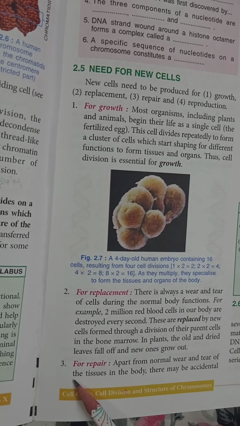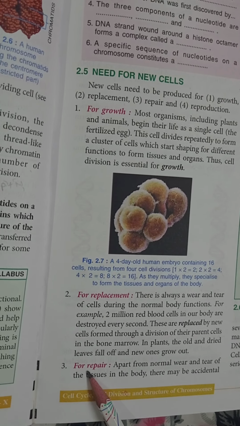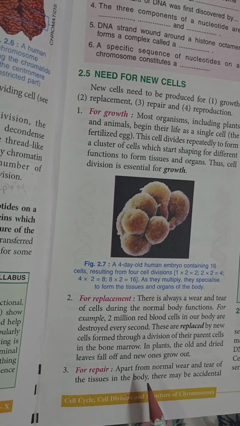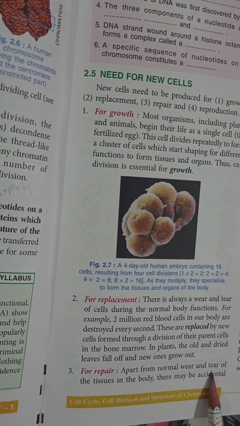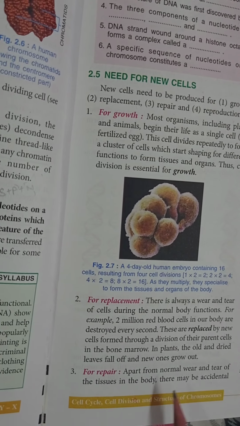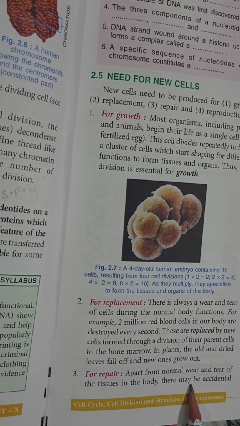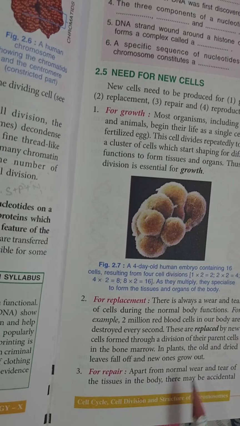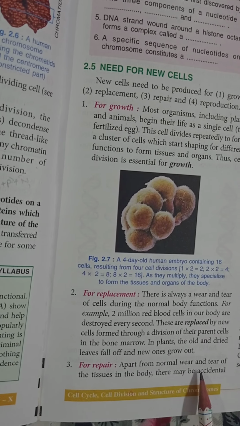Now the third point is that the new cells are formed for the purpose of repair of the old cells. It means when there are accidental injuries in our body, then sometimes the old cells get injured and destroyed, and in their place new cells are formed in order to cover up the gaps and join the broken ends of the cells.